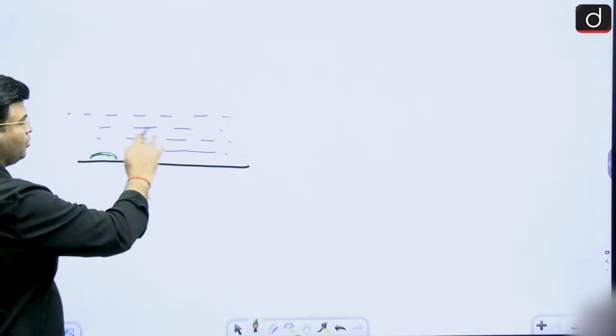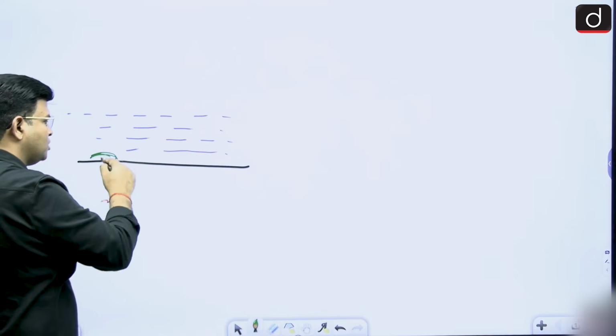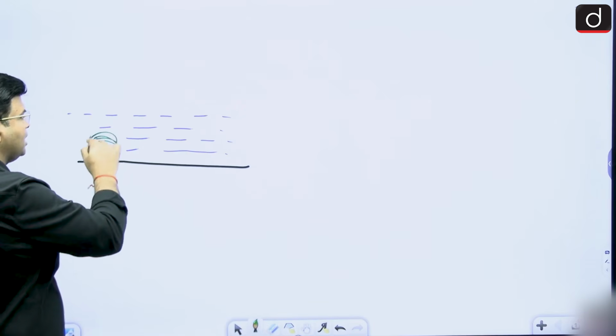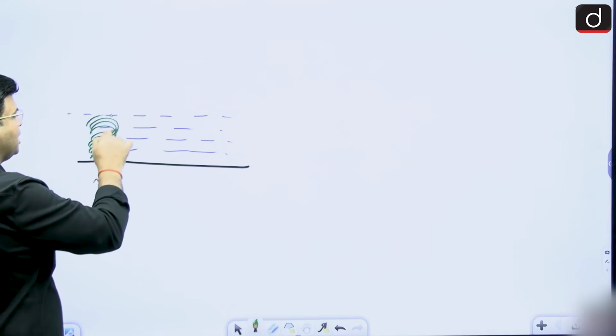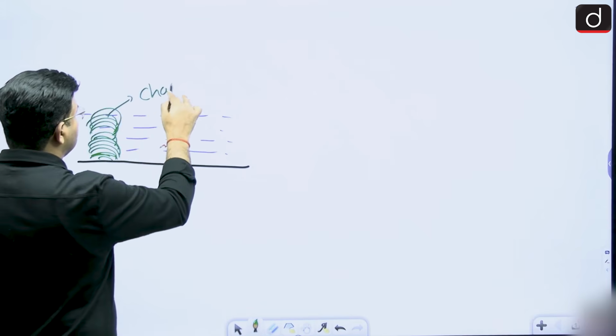If the river is moving slowly and has a large amount of river load, these loads start depositing on the river bed, and then it will start coming up and become an island. These are known as chars in Assam.